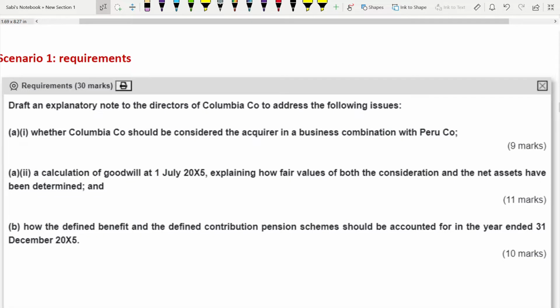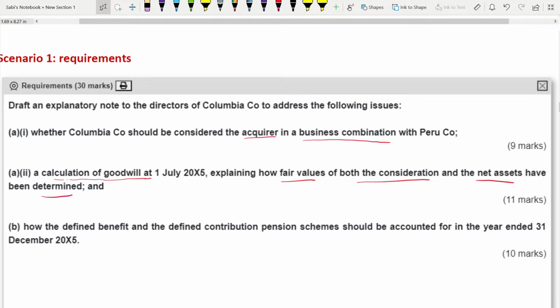Draft an explanatory note to the directors of Columbia addressing the following issues. First, whether Columbia should be considered the acquirer in a business combination. Second, a calculation of goodwill. Okay, you definitely will have something to do with goodwill. Either goodwill is there and you have to correct it, or you have to calculate goodwill. So goodwill calculation you must know, guys. Calculation of goodwill at 1st of July 2005, explaining how fair values of both the consideration and the net assets have been determined.